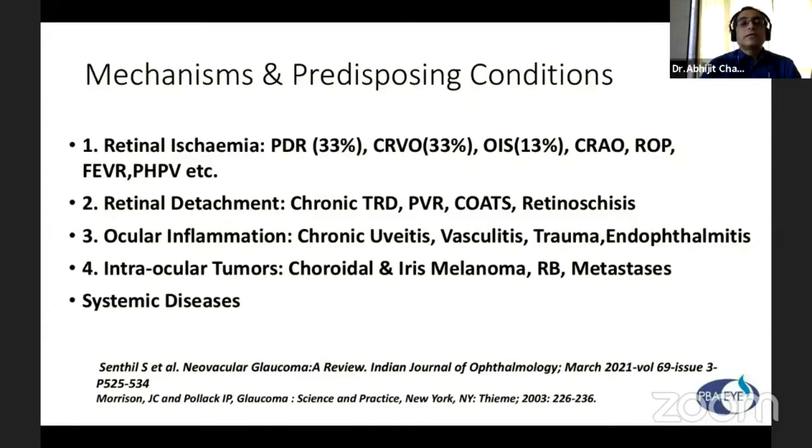Retinal detachment, like chronic tractional retinal detachment, proliferative vitreoretinopathy, Coats, retinoschisis. Then ocular inflammation includes chronic uveitis, vasculitis, trauma, endophthalmitis. Intraocular tumors include choroidal and iris melanoma, retinoblastoma, etc.